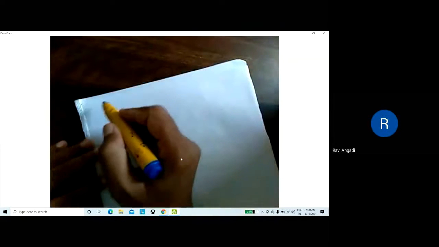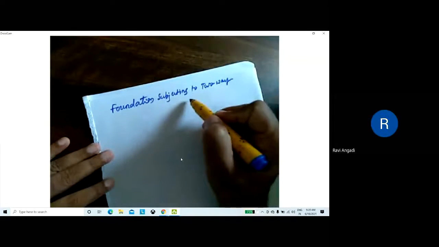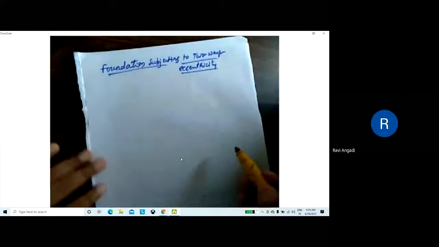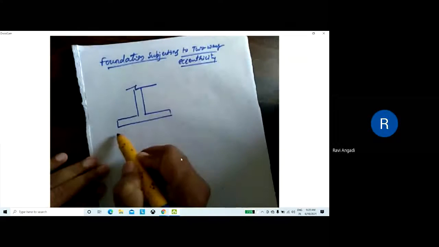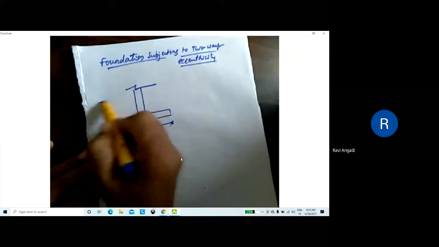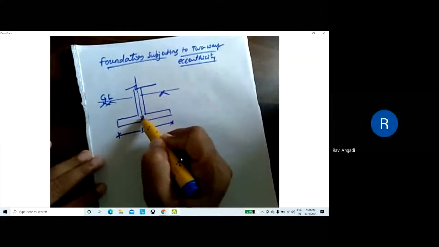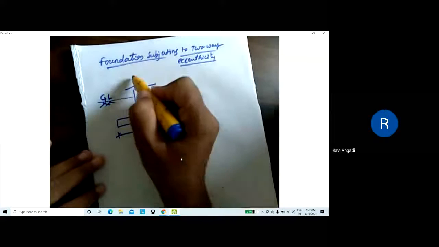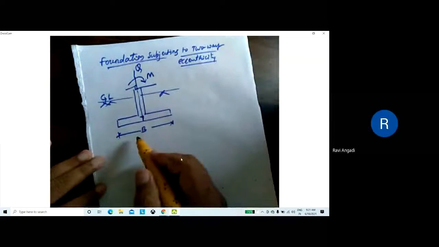is when the foundation is subjected to two-way eccentricity. I'll draw the foundation again. Let us call this the width B. This is the ground level, and this load Q is acting. This is Q, and along with that the moment is also acting.